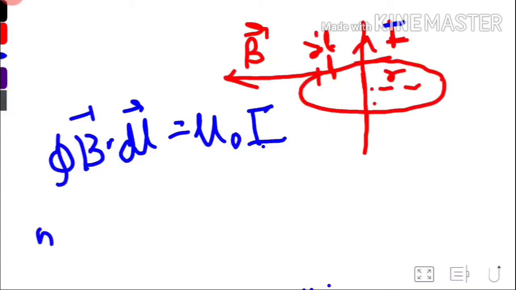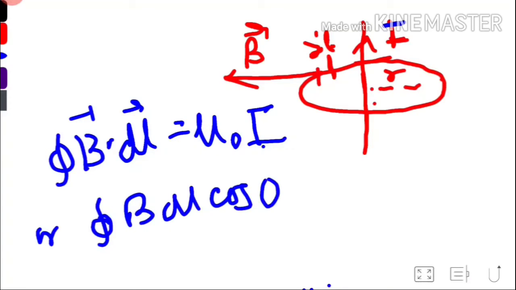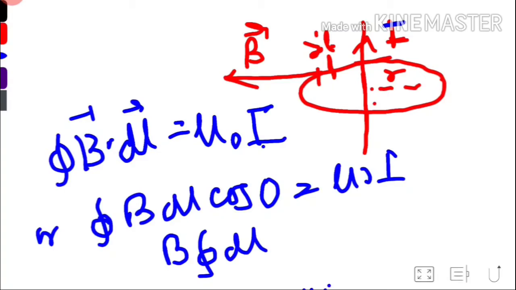So B dot dl: this is dl and this is B, so the angle between B and dl is obviously 0. The dot product means B dl cos theta, and theta is 0, so cos theta is 1, giving mu 0 I. Then we get the integral of B dl equals mu 0 I. Now the total integration of dl over a circular ring is its circumference.